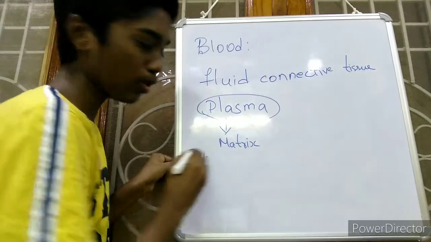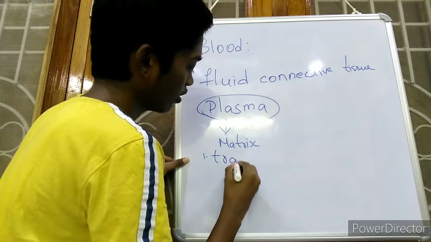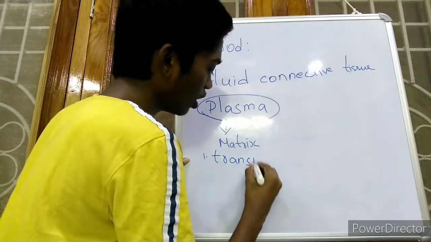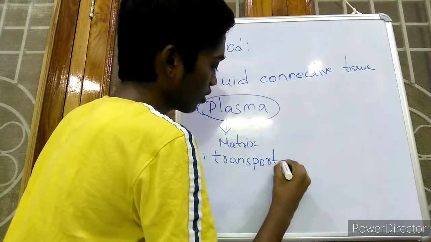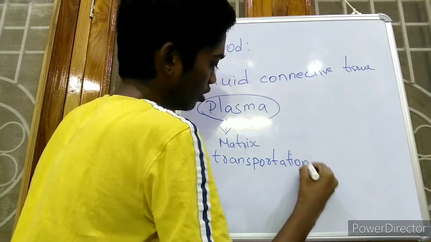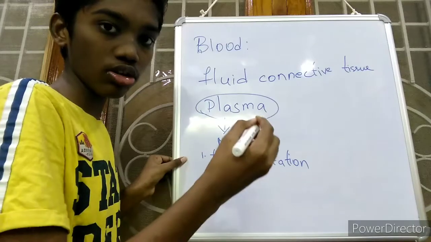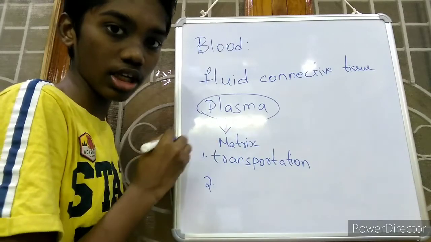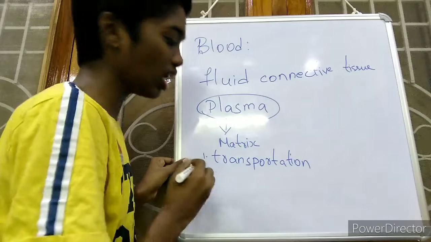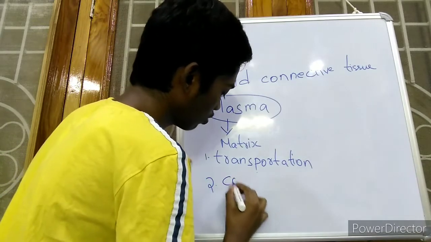Blood helps in transportation of substances from one place to another place in the body. It also helps in bringing CO2 from each and every cell of the body, and it supplies oxygen to each and every cell of the body.